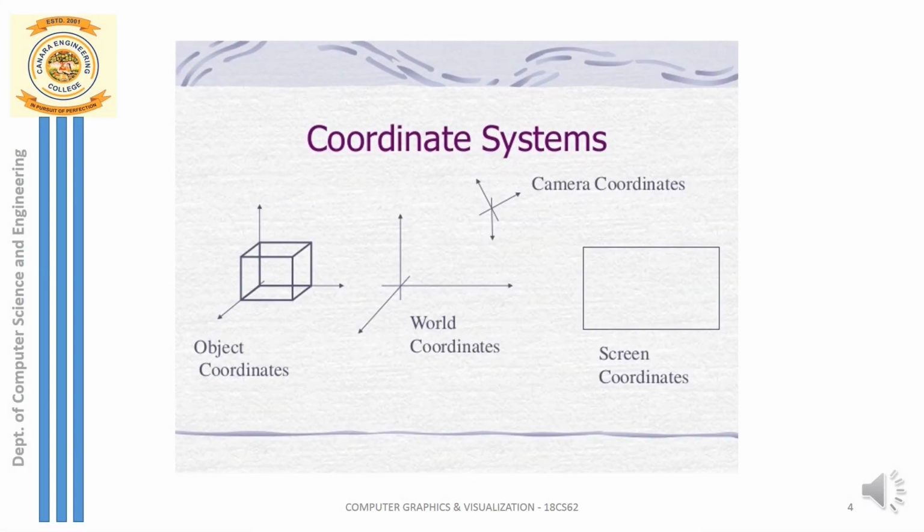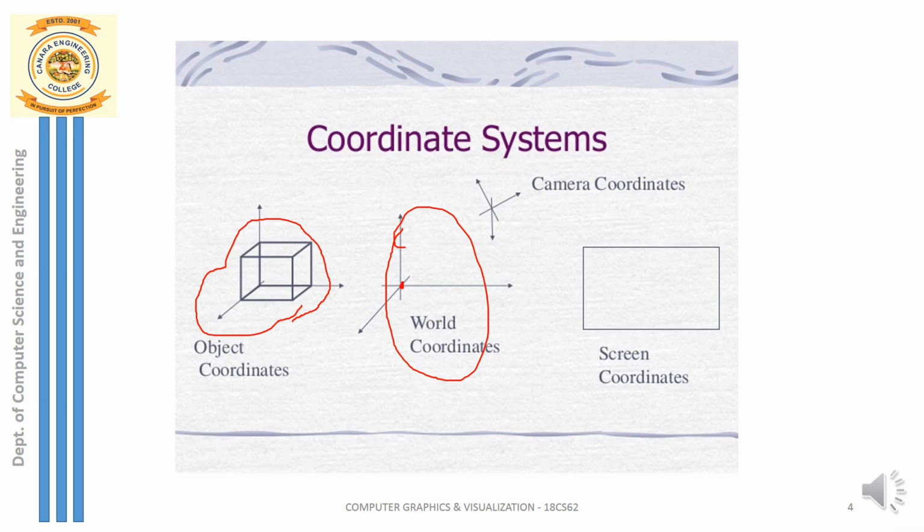The coordinate systems that I was speaking about, you can see here. The first one is the world coordinate system. You can see the world coordinate system here, with the x-axis, y-axis and z-axis and the origin. And this is an object coordinate system. There is one 3D object, a cube, that is represented with its own coordinate system. You call it the object coordinate system. Now I have to represent this object in this world.